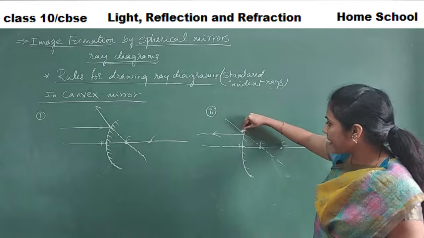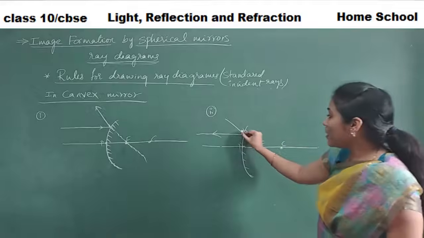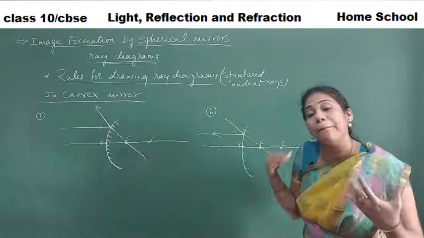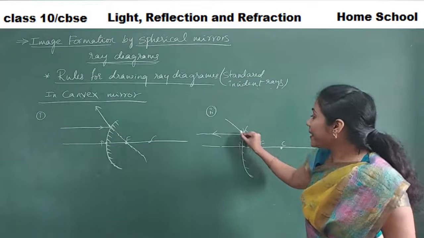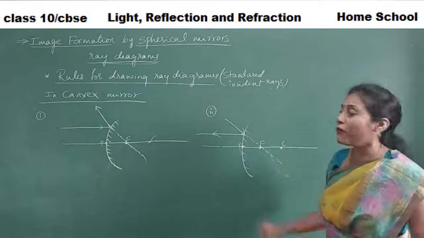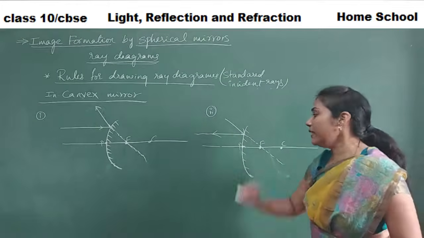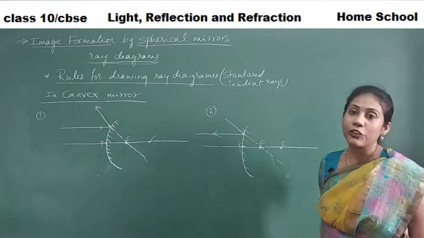Say this is our incident ray, it appears to pass through the focus. It is not actually passing through the focus in real, it is appearing to pass through the focus. When the incident ray appears to pass through the focus, then the reflected ray is parallel to the principal axis. Clear? So this is our second rule.